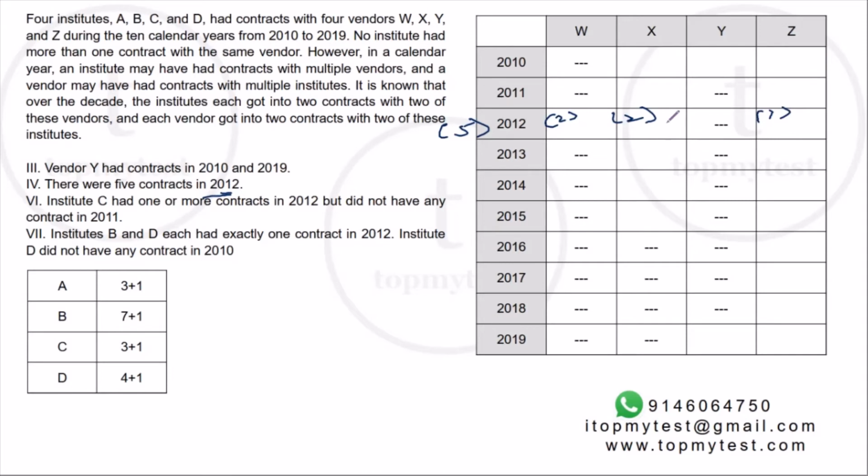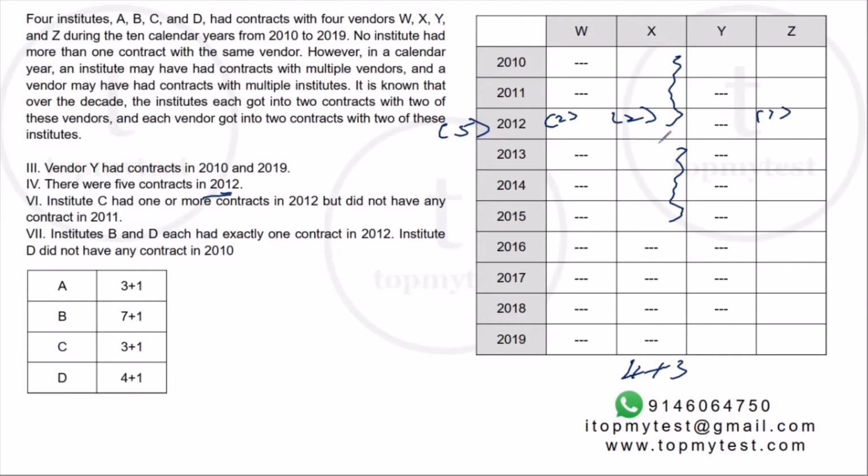Now, given that X has 2 contracts in 2012, it has to be an overlap. So it has to be a 4 plus 3, right? So the 3 ends here and the 4 also starts in the same year. That is the only way to get an overlap, because if you take two 3s, the first 3 will get over here and the second 3 will start after, so there will be no overlap in this case. But I need an overlap. That is possible only with a 3 and a 4.